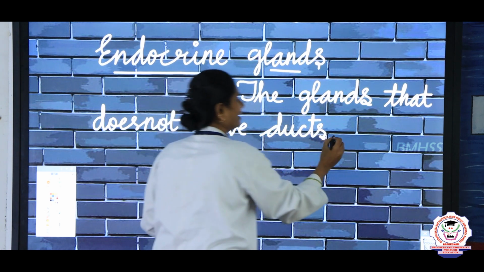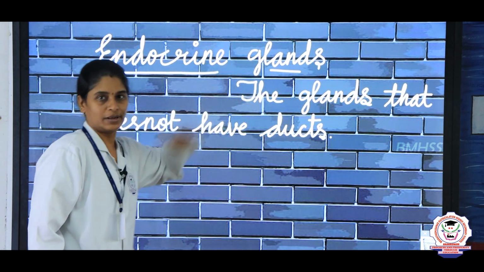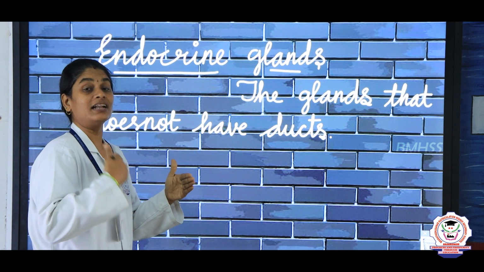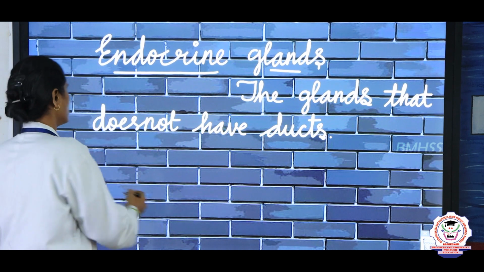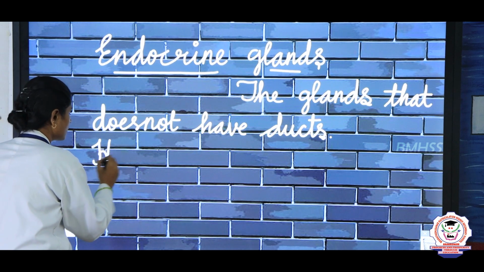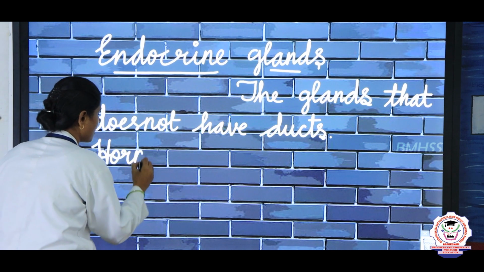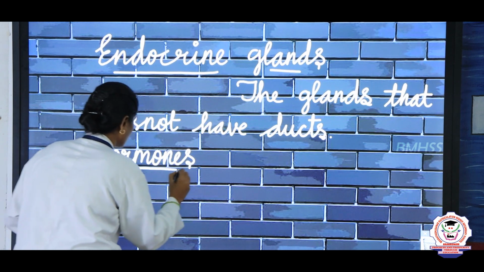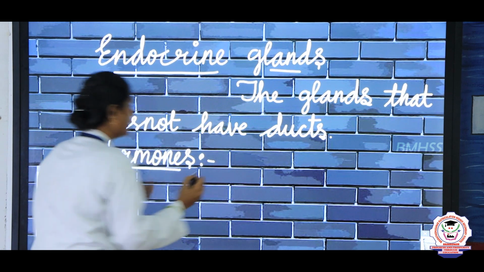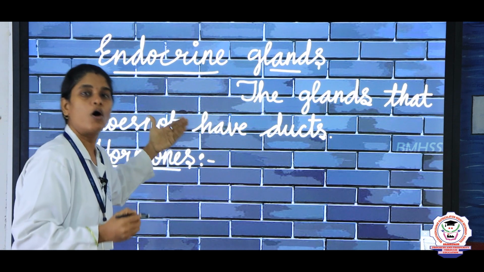So, they are called endocrine glands, and the secretion that they secrete is known as hormones. What are these hormones? Hormones. So, endocrine glands produce the hormones.